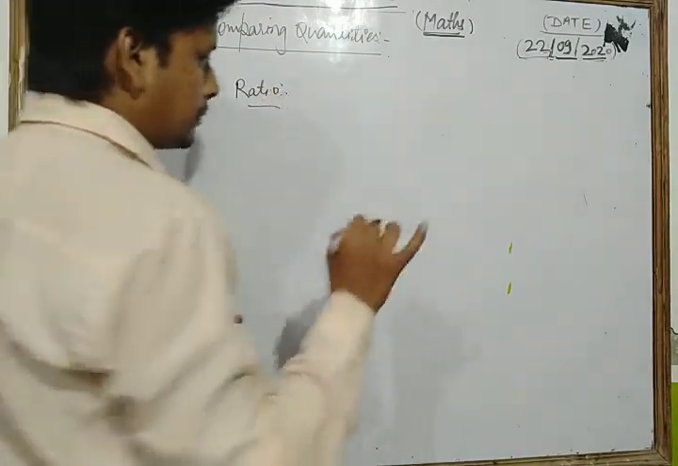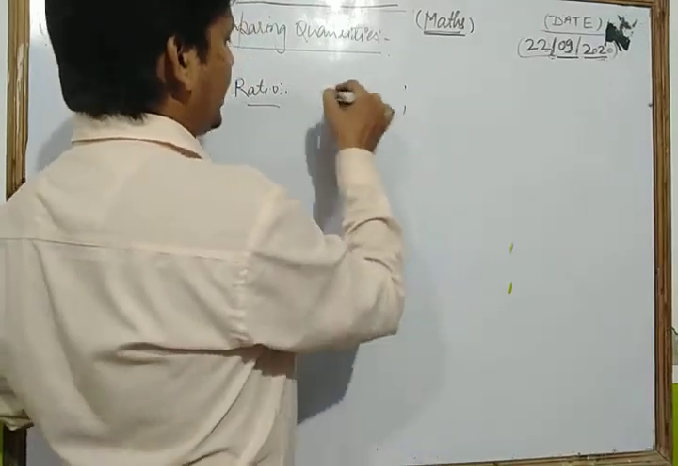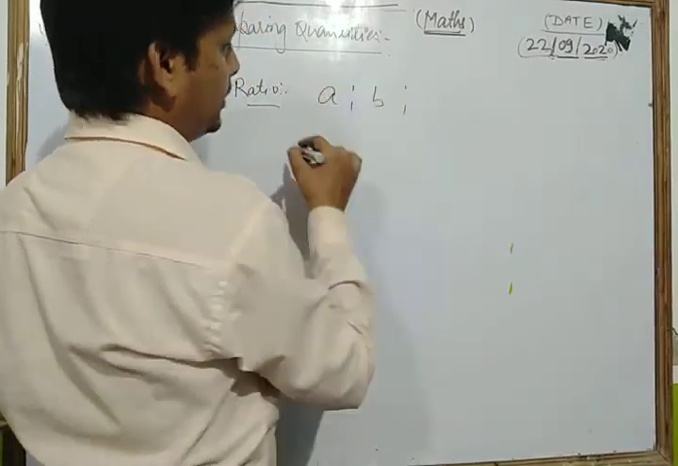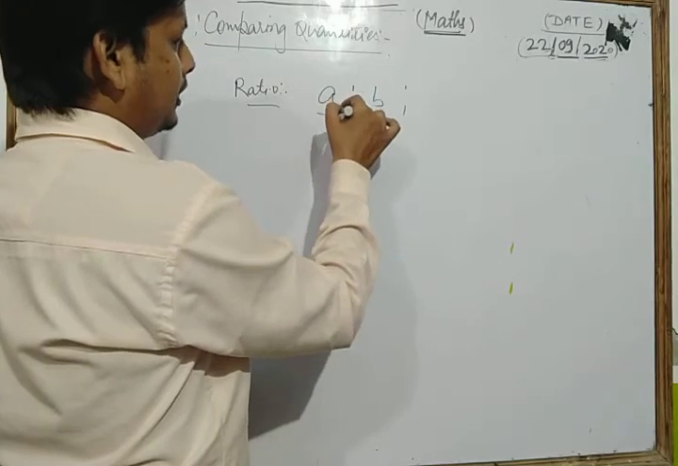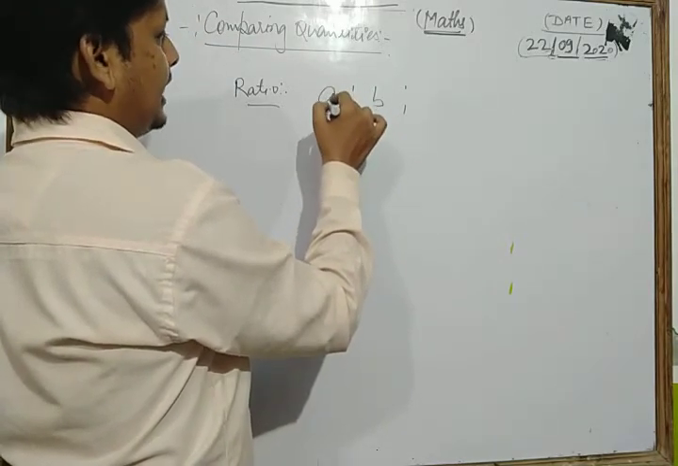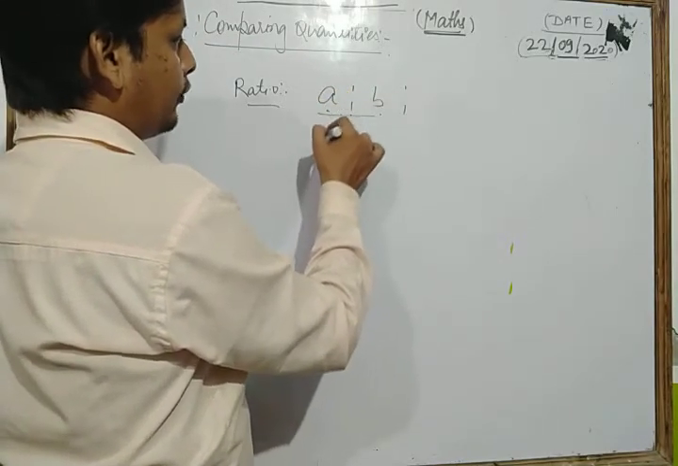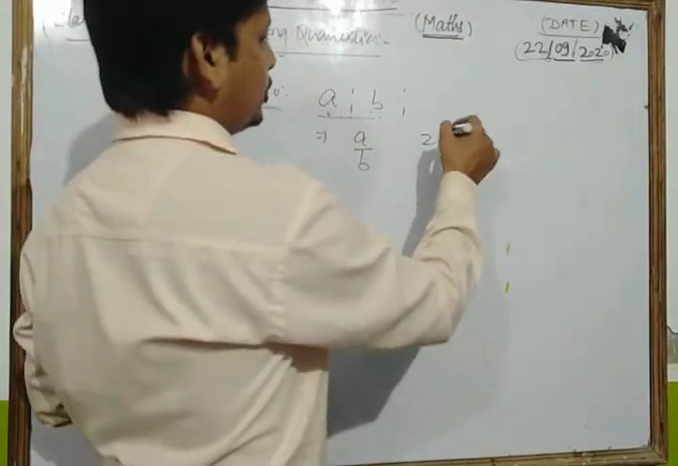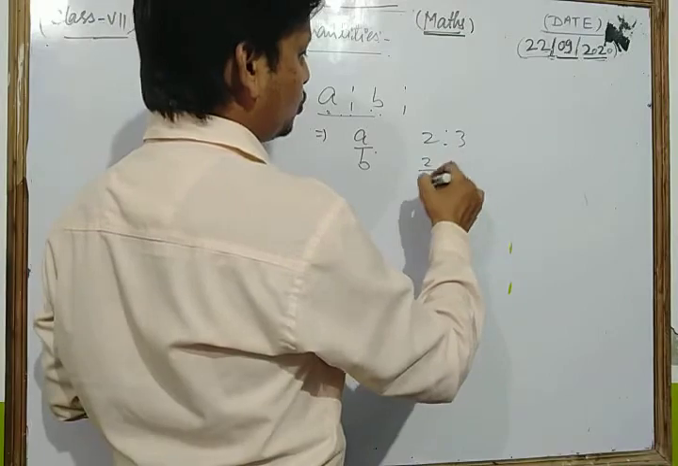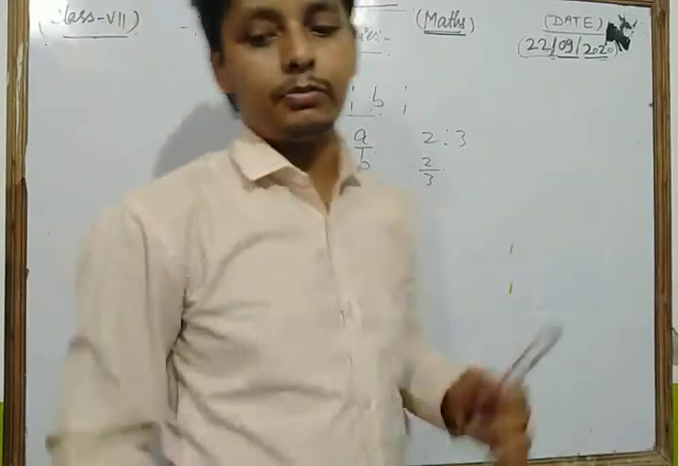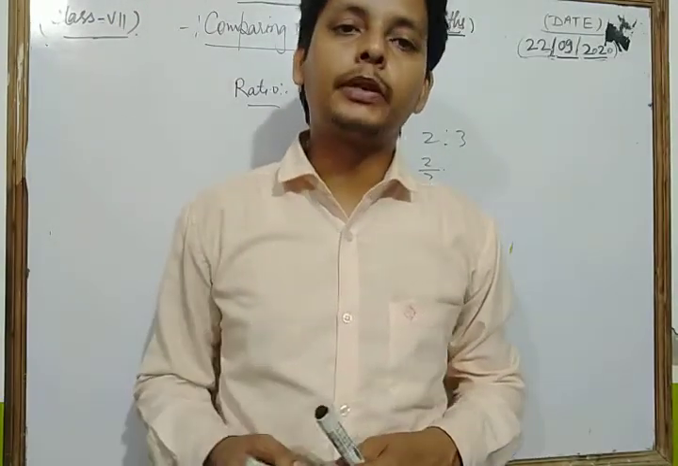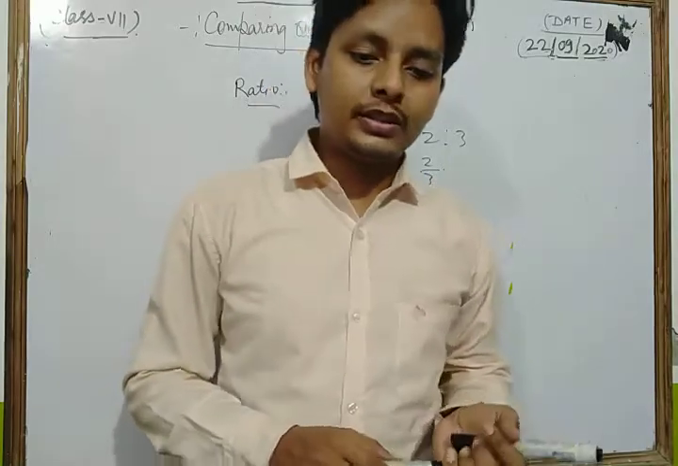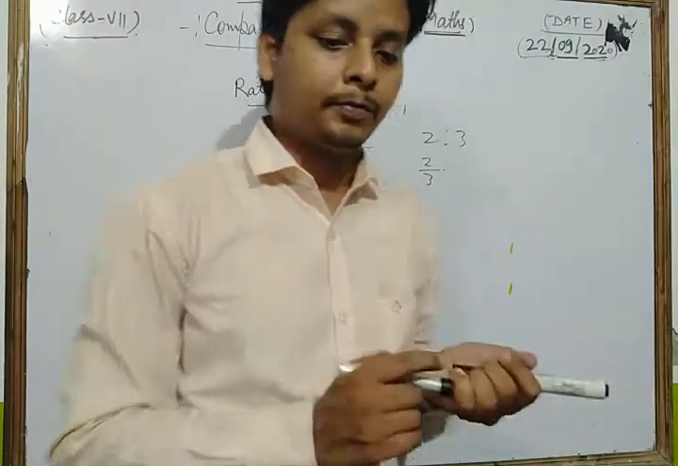Dear students, the symbol of ratio is just this. If we write a, this is to b, then we read it as a ratio b, and the meaning of a ratio b is a upon b. Suppose if we write 2 ratio 3, then we can write 2 upon 3. This is the concept of ratio. Now we take some questions based on the ratio.